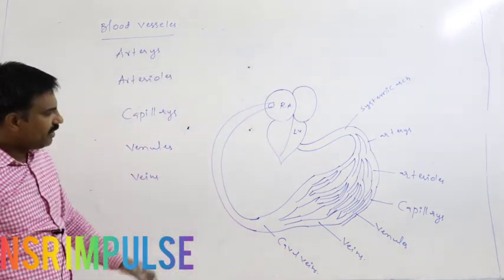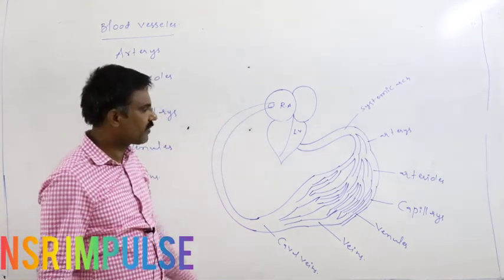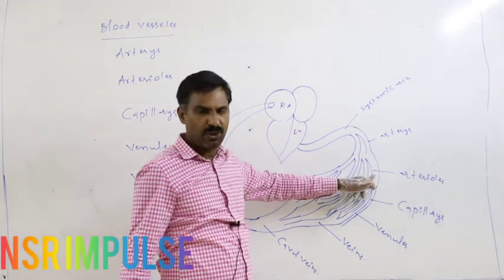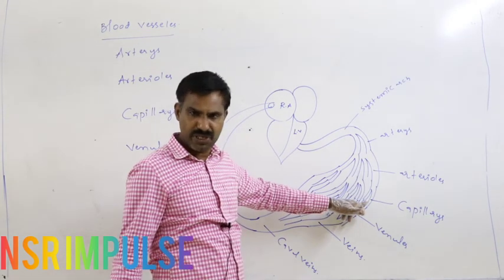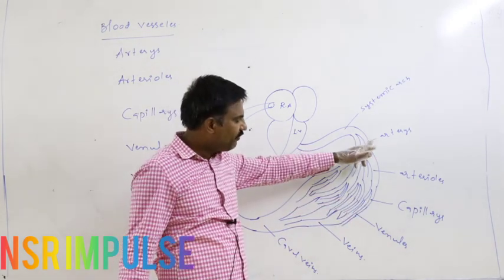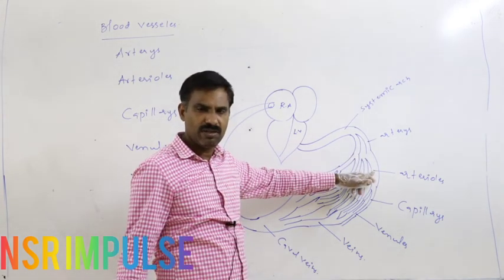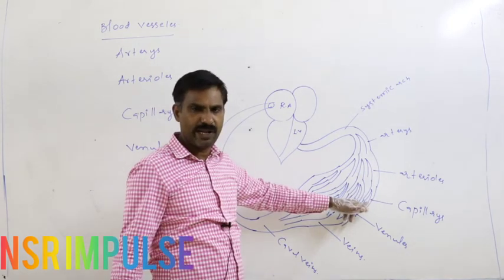So, in that way, in the human circulatory system, arteries divide into arterioles, and arterioles divide into capillaries inside the tissue. Definitely the diameter of the artery is greater than the diameter of the arteriole. The diameter of the arteriole is greater than the diameter of the capillary.